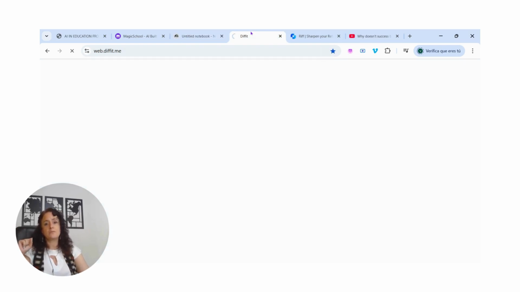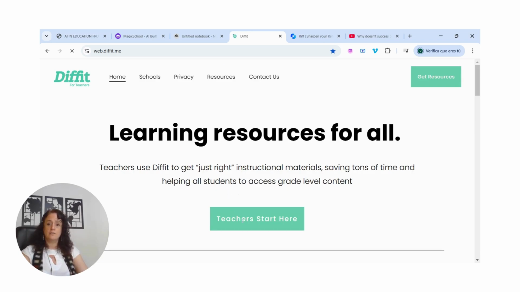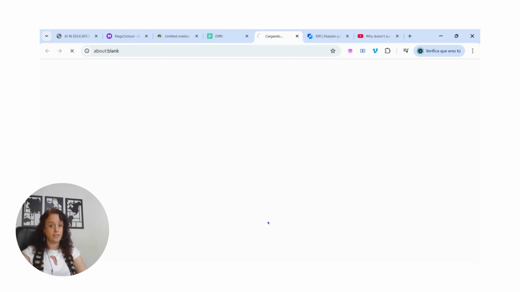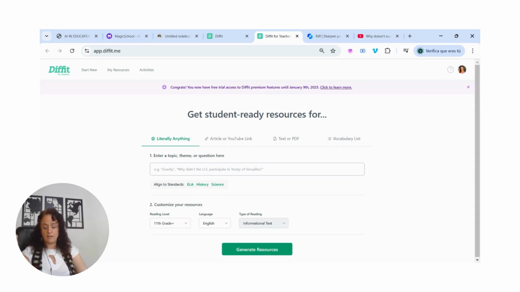Okay, let's move on to the next tab to be analyzed today, and this is called DFID. Teachers start here, so that's where I go. Okay, here we go. What can we do here, David? Well, let's suppose this is my student, who wanted to write an essay about feedlots, right? Says, I have to write quickly an essay on something.